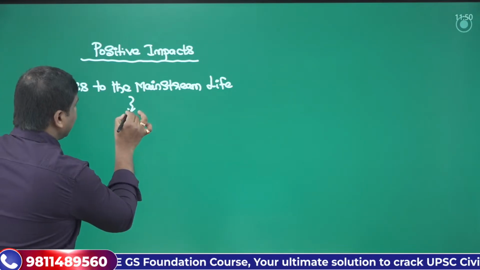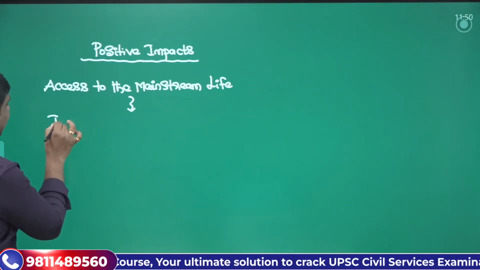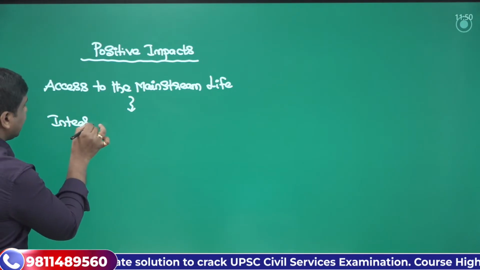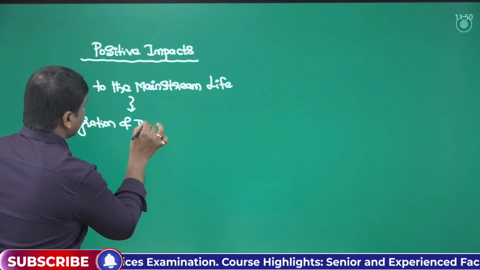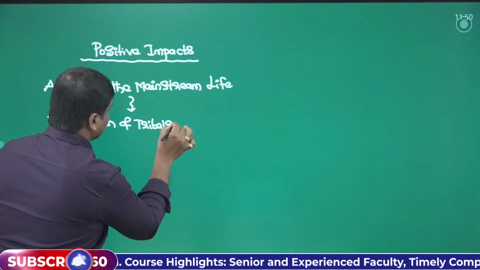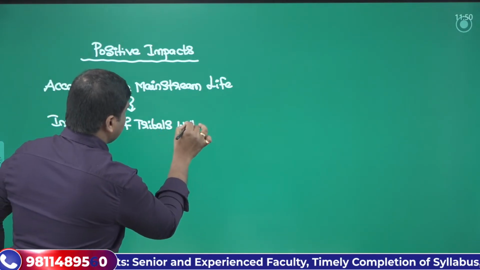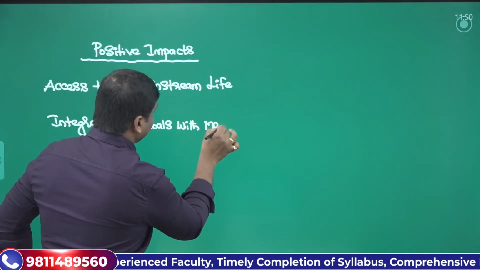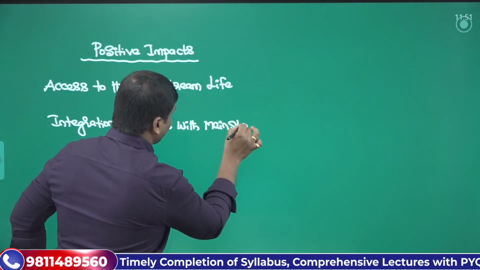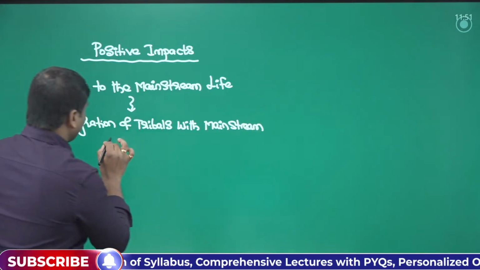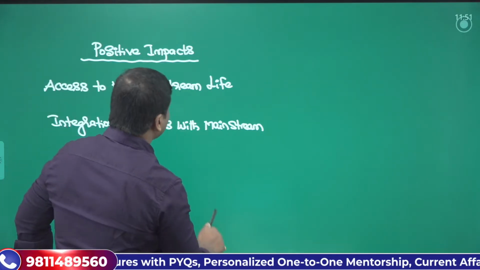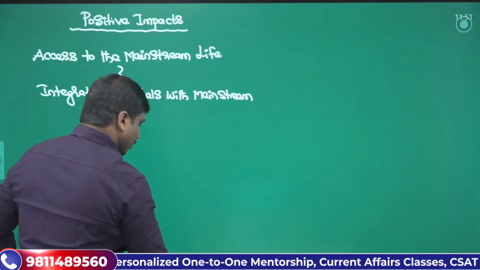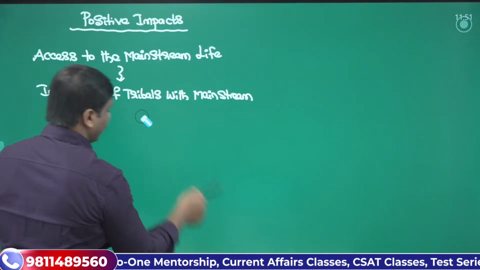So this further leads to integration of tribals with mainstream people. When they get integrated with the mainstream population, obviously this further leads to some other important positive impacts.